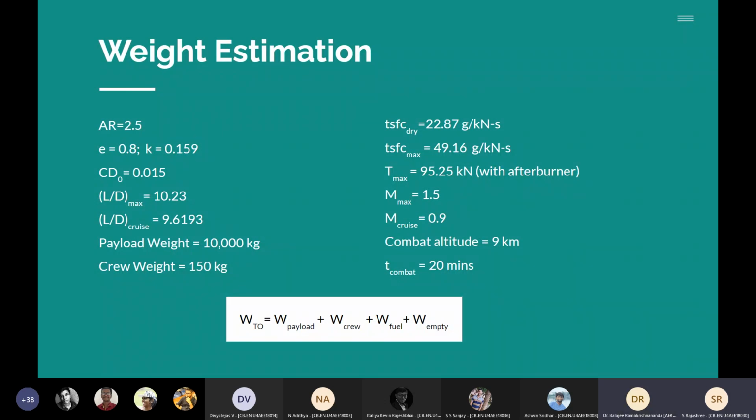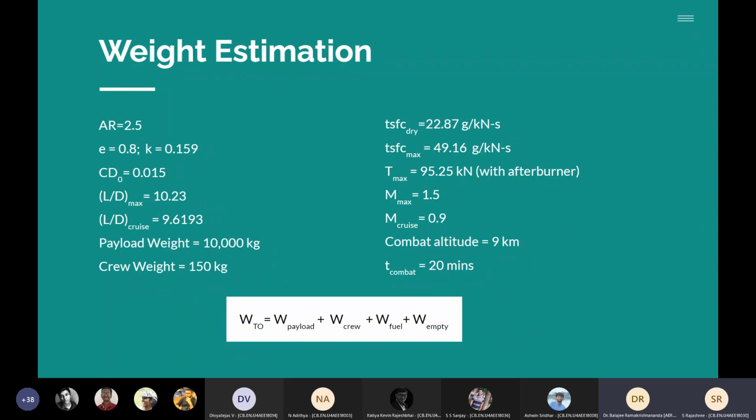208.12. So 208.12 into 10 power minus 6. 208 into 10 power minus 6 is how much? 2 into 10 power minus 4, correct? Into 3600 is how much? 0.75. Now what is TSFC max?